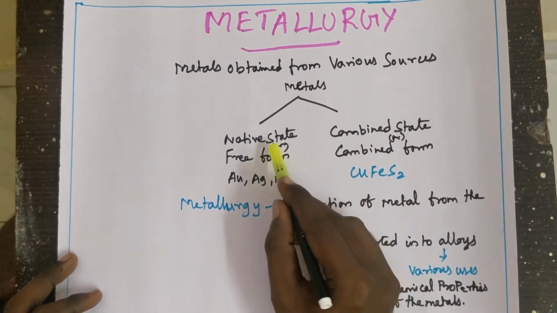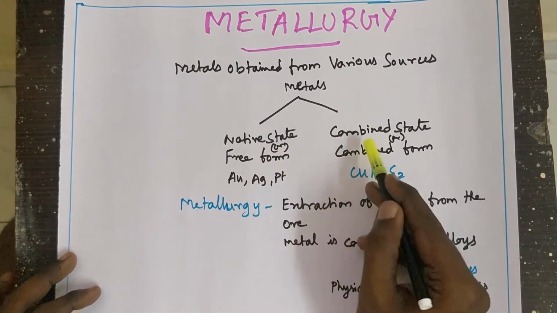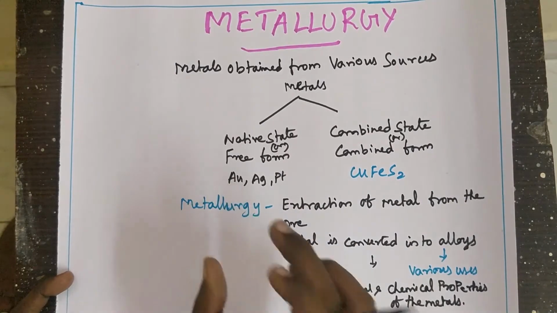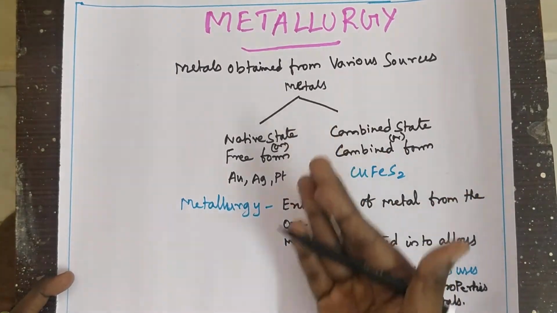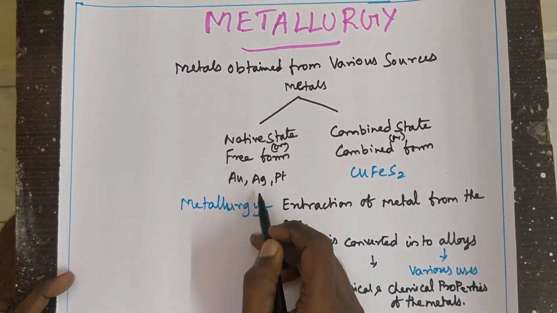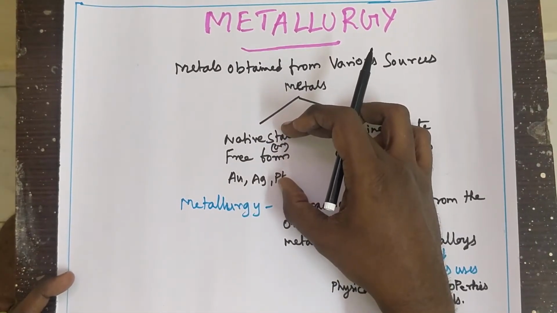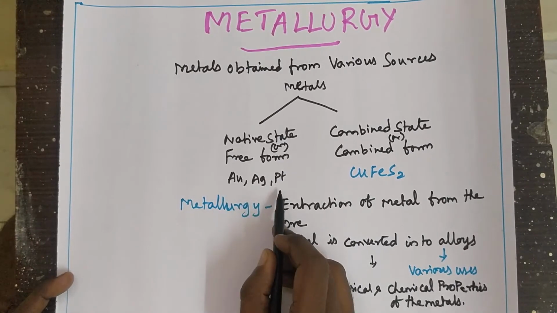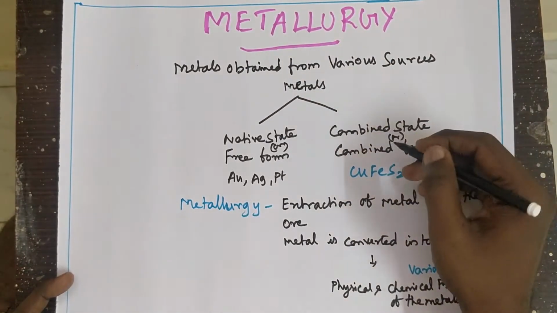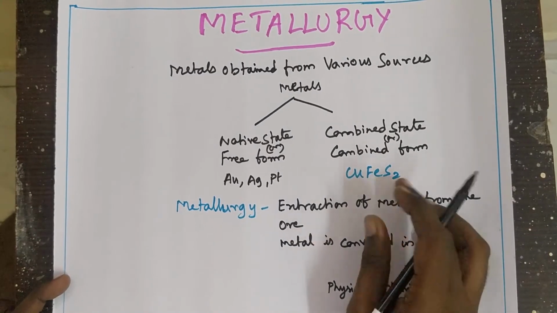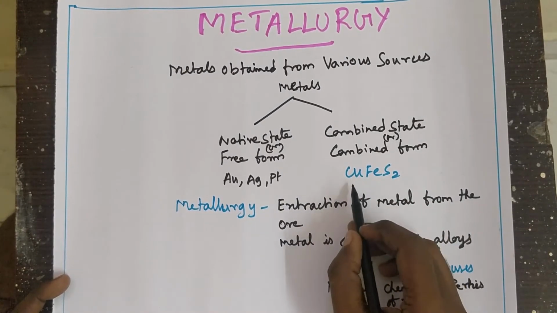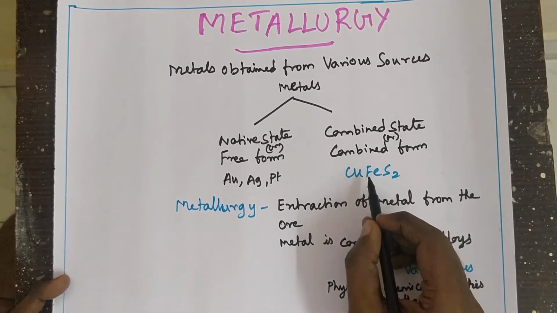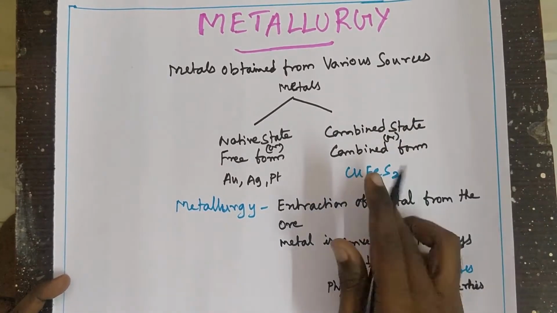If it is the free or native state, metals are directly obtained from the earth crust as metal. It is in the pure form, needing only one step to purify the metals. Metals obtained from the earth crust in native form are gold, silver and platinum. Metals obtained in the combined state, for example when you have to extract copper, means you have to separate copper from its compound. Copper is obtained from the earth crust in compound form.